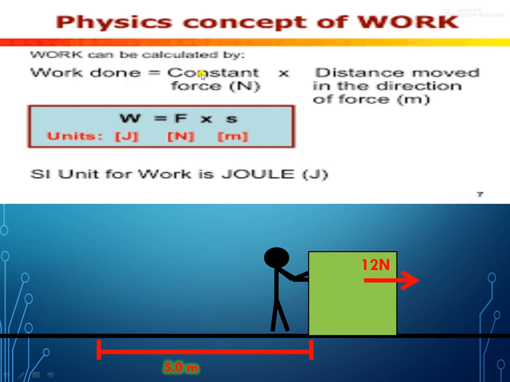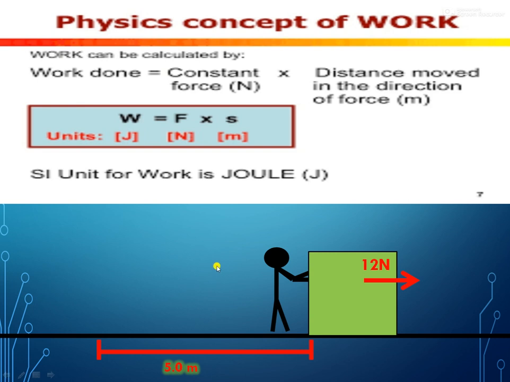Work done is the constant force multiplied by the distance moved in the direction of force. Here, the force was applied and the displacement was taking place. That means the object has covered a distance in the direction of force. Same direction, you can see that. When such a thing happens, then only work is done in physics. If there is no movement, there is no work done.